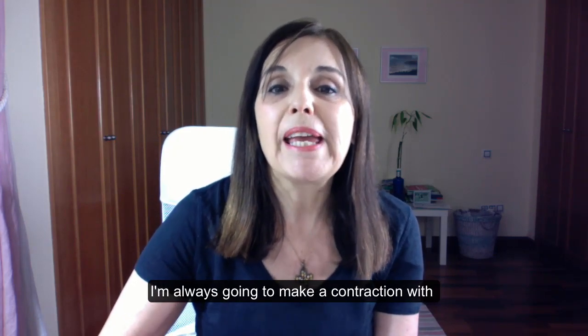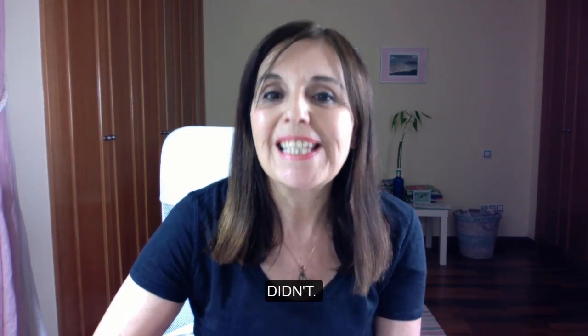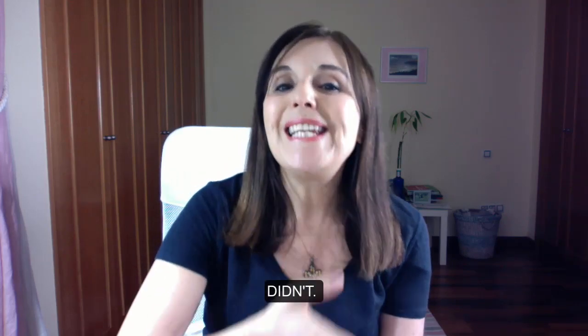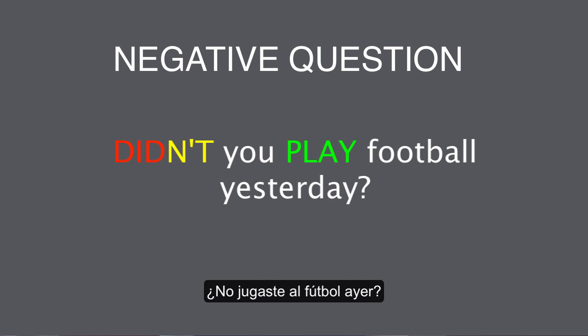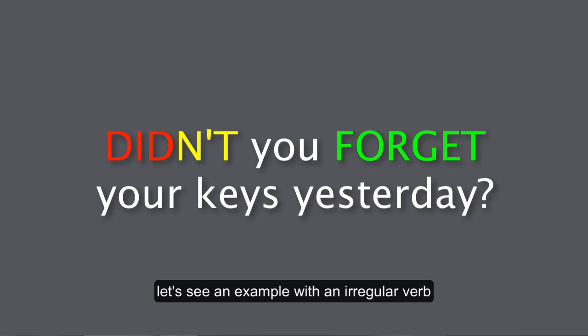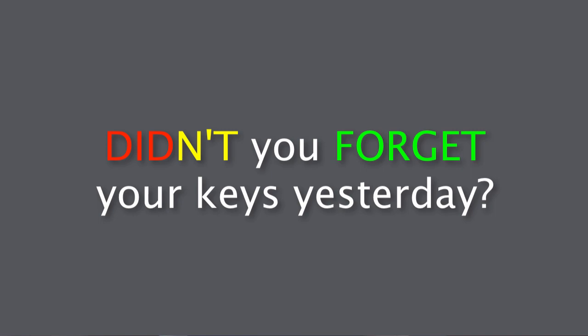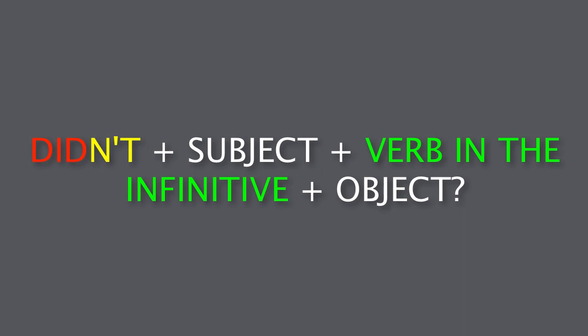I'm always going to make a contraction with didn't. So did not. So didn't you play football yesterday? Is an example with a regular verb. Didn't is the contraction of did and not. Didn't you, subject, play, verb in the infinitive, football yesterday? Let's see an example with an irregular verb. Didn't you forget your keys yesterday? Didn't plus subject plus verb in the infinitive plus object plus the question mark.